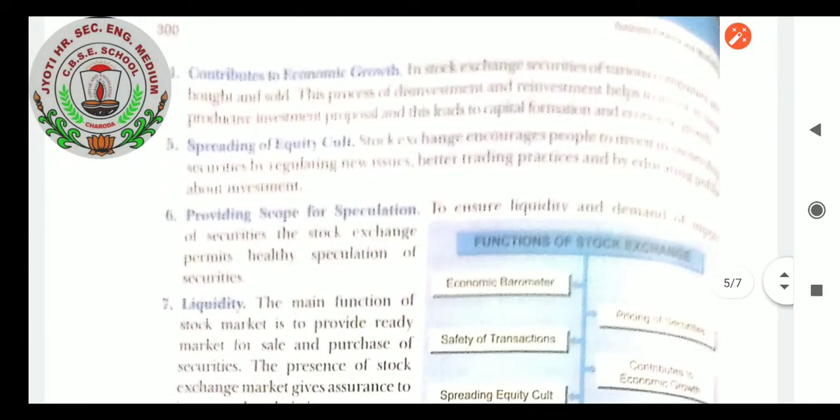Contributes to economic growth. Definitely, in the stock exchange, securities of various companies are bought and sold.